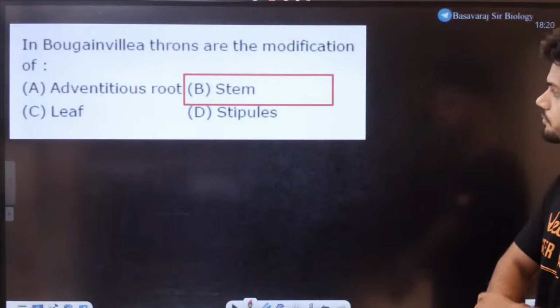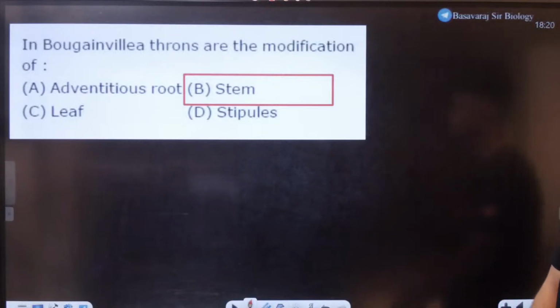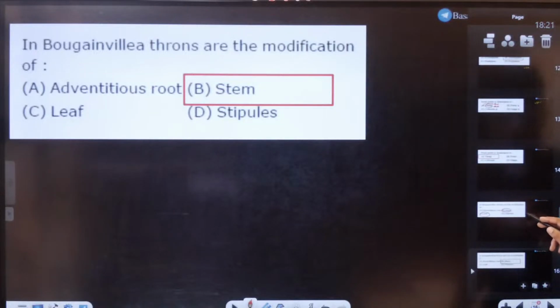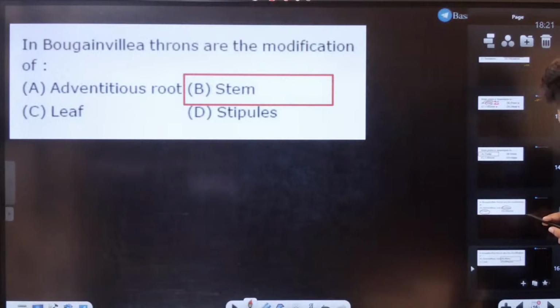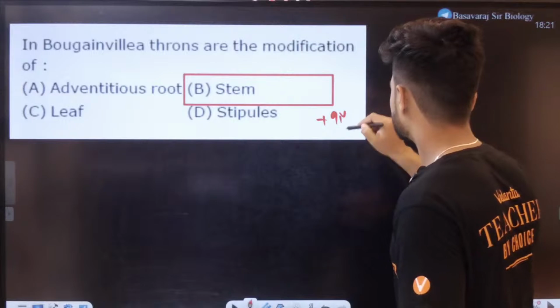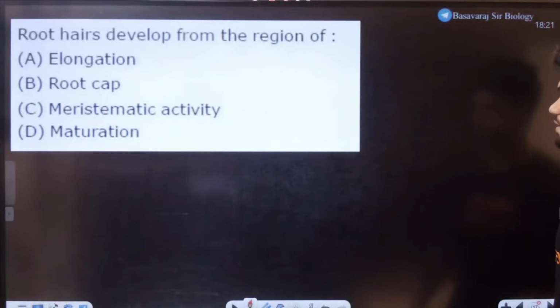How many times will you give me the wrong answer? So this is +8, and then +9. Yes, +9 marks. Okay, this question now.